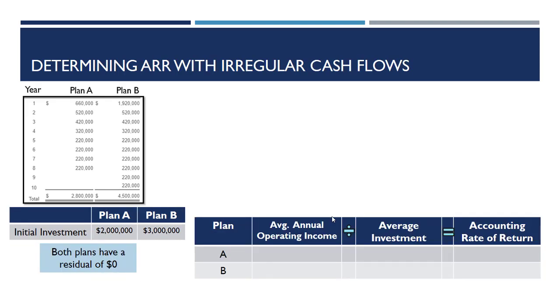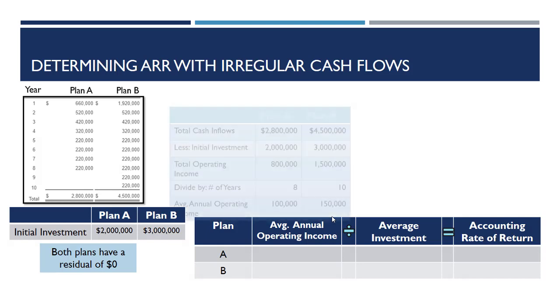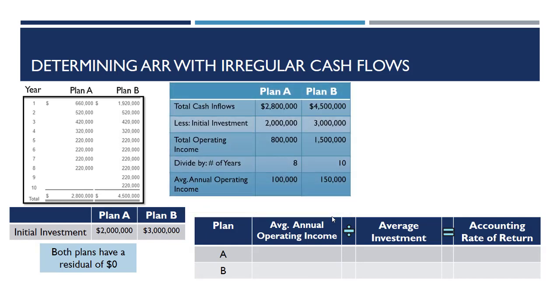To determine your ARR with irregular cash inflows, you're going to take the same steps that you had when you had regular cash inflows. First, you need to find your average annual operating income. So to do so, you take your cash inflows less your initial investment, which gives you your total operating income over the life of the asset.